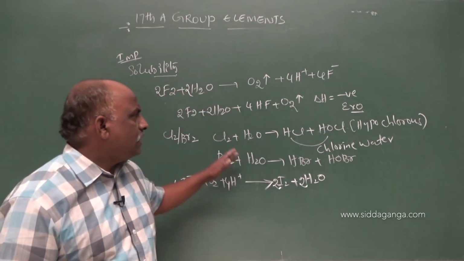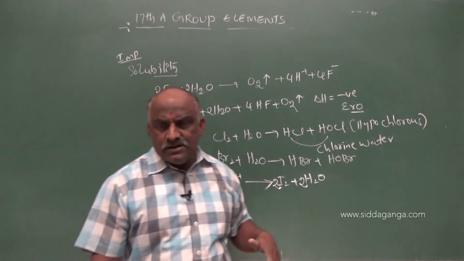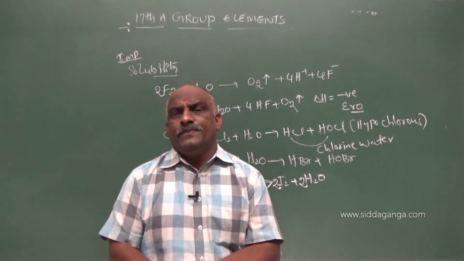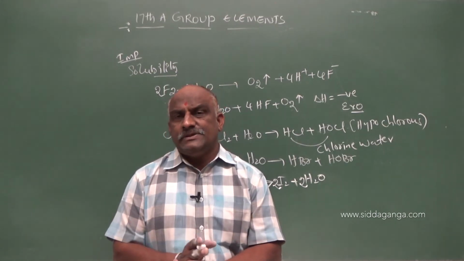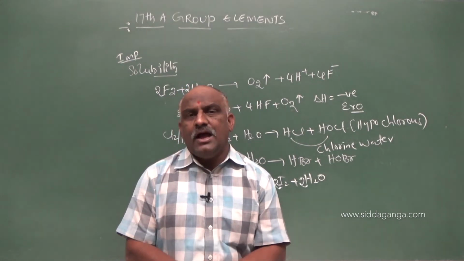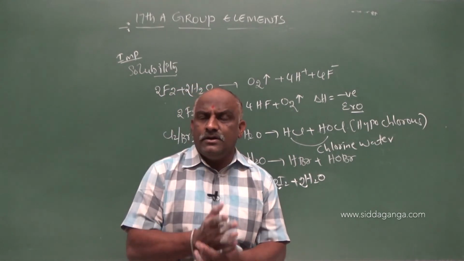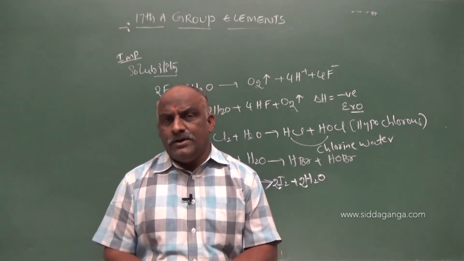So this will be the solubility. That's why I am saying all halogens are soluble in water, but variation takes place according to the halogen. Clear? That's why in NCERT it is given that fluorine and chlorine dissolve in water, and bromine and iodine are sparingly soluble.